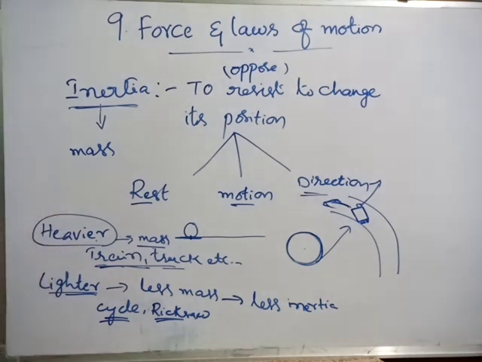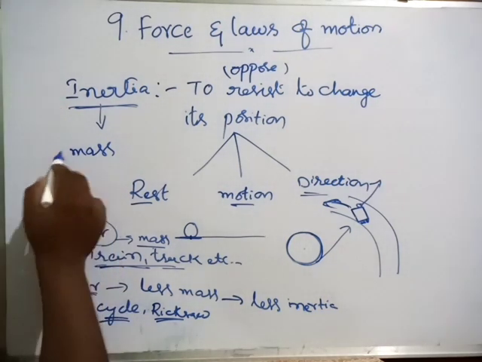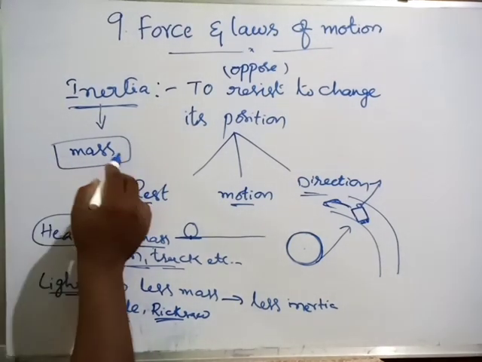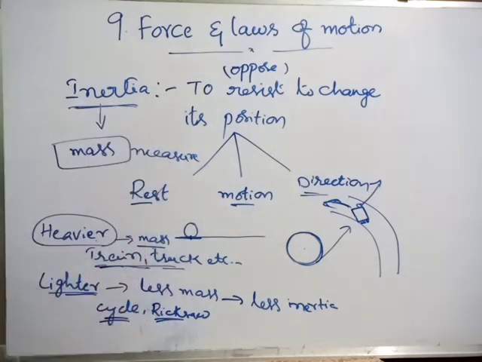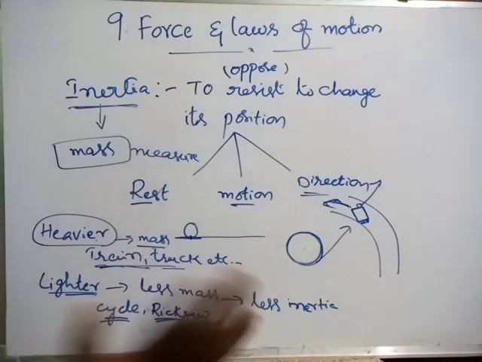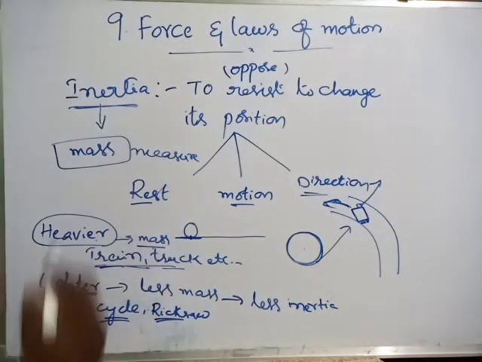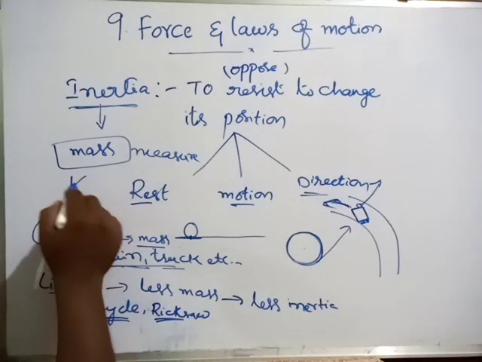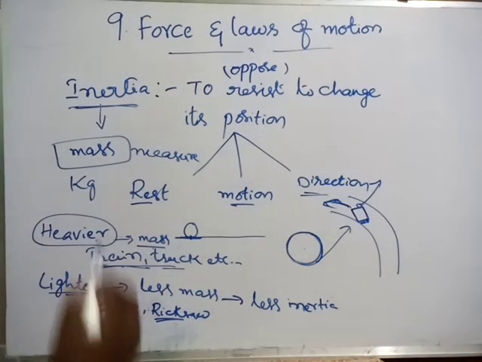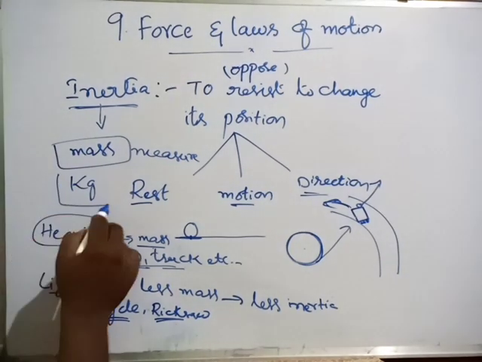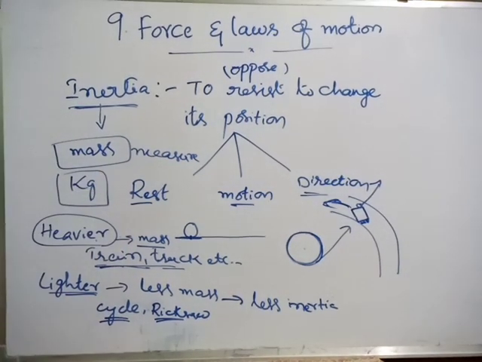That's why they have more inertia. So what is the measure of inertia? Mass is the measure of inertia. Okay, ma'am, so what is the SI unit of inertia? The SI unit of inertia is kg only, because that is the unit of mass. So inertia is measured in kilograms.